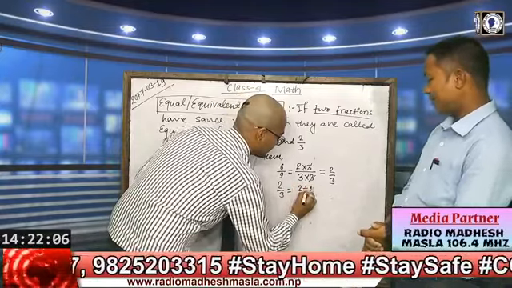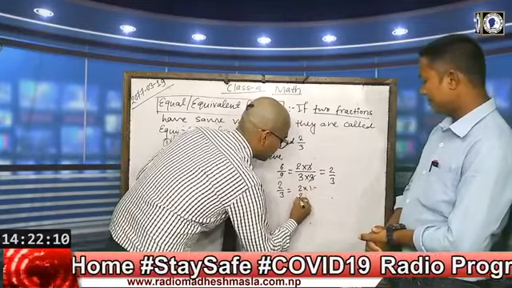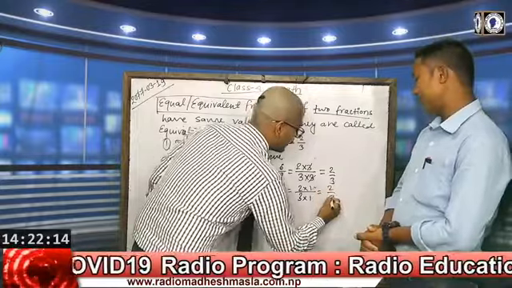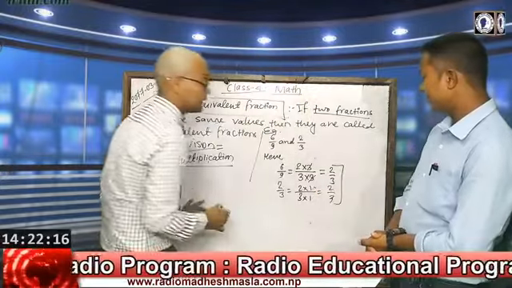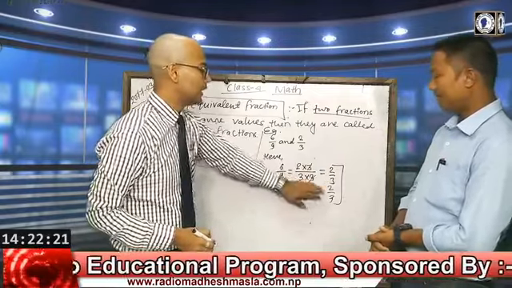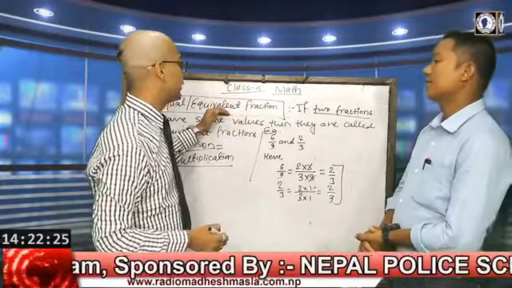The other fraction, 2 by 3, is multiplied by 1. Then we will get 2 by 3. So both fractions have the same value, 2 by 3 and 2 by 3. Then after it they become equivalent fractions.